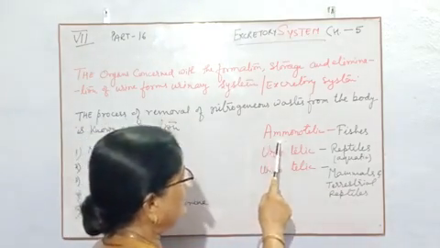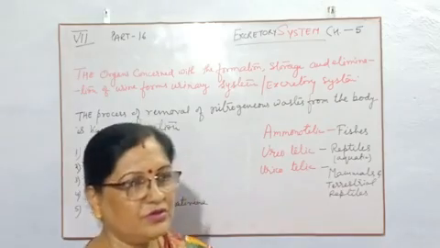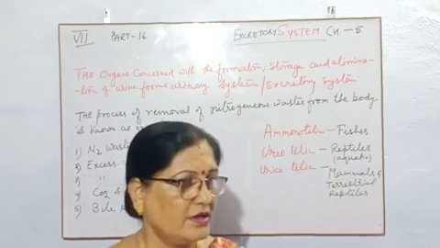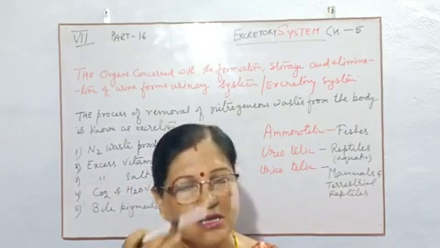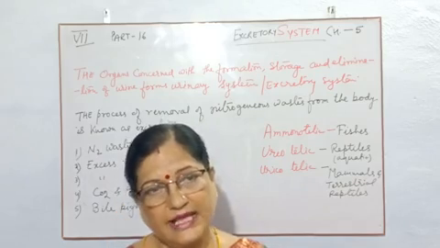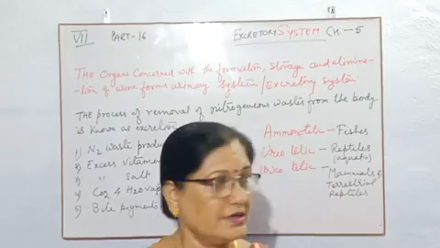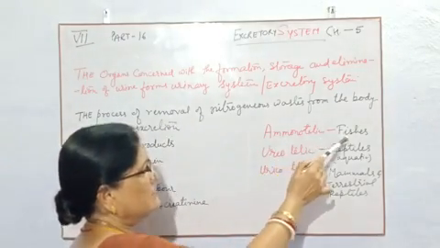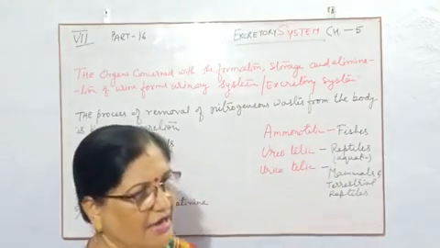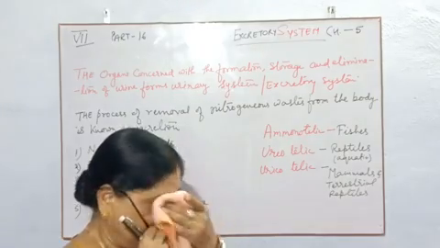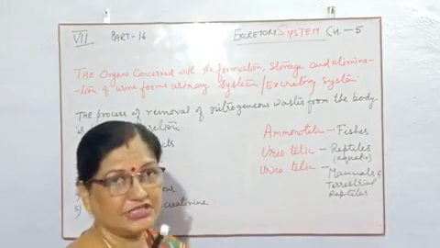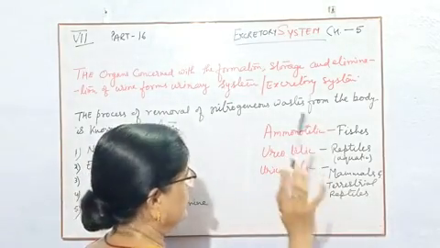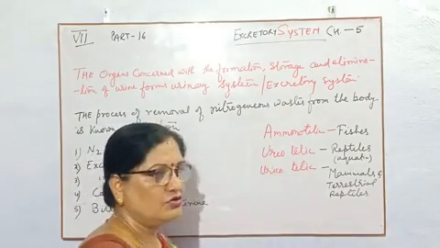First thing, ammonotelic. According to the name, you can understand that the nitrogen is released in the form of ammonia. The animals which are ammonotelic, examples are all the aquatic fishes, not the other aquatic animals, only the fishes. Fishes are ammonotelic in nature.